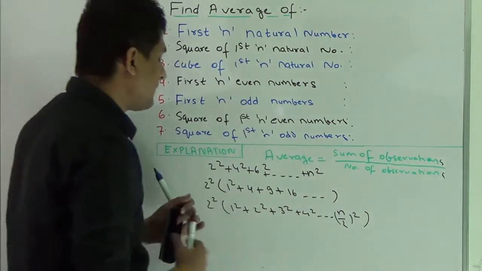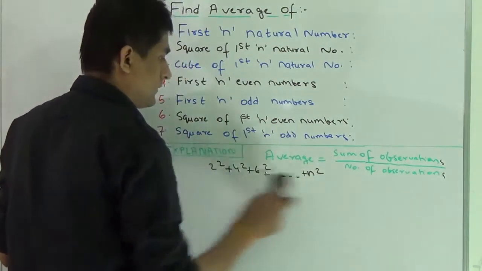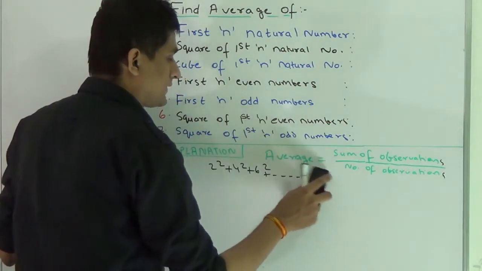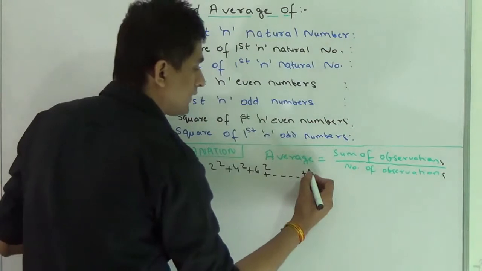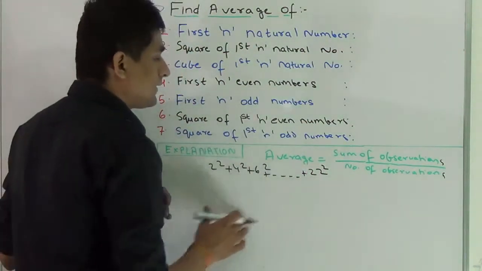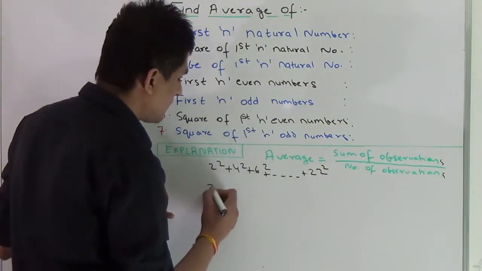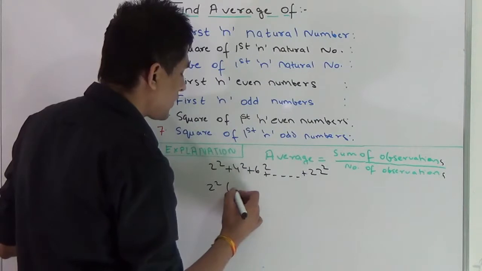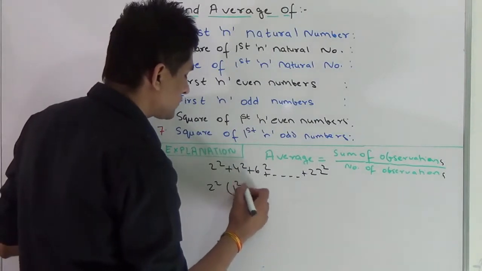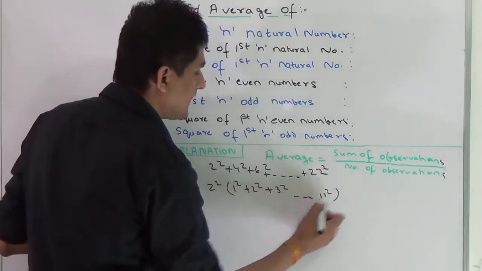I'm taking one example that will make more sense of it. For example, I have to calculate the average of this series. What I have to do is take 2 square common from it, and it will be like this: 1 square, 2 square, 3 square, and this time it will go till 11 square.